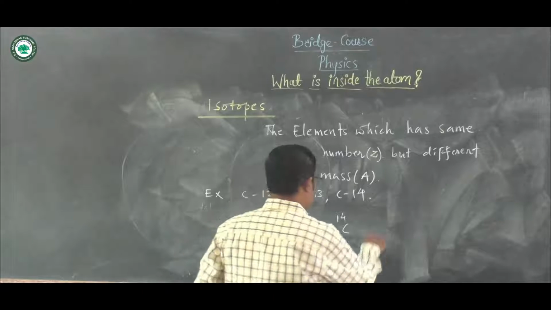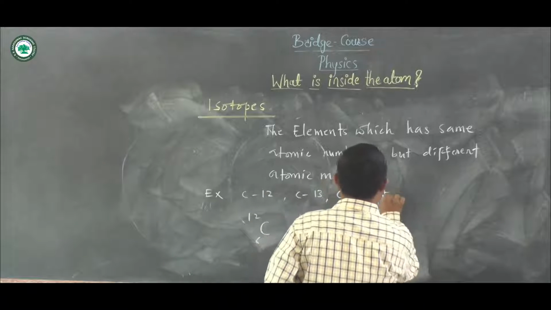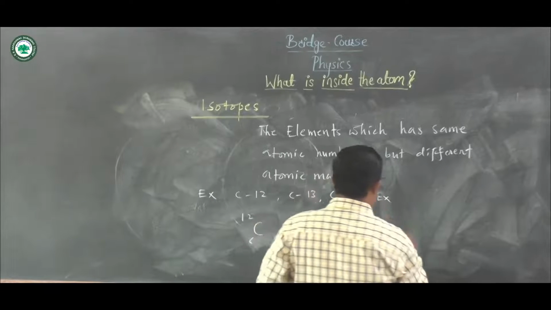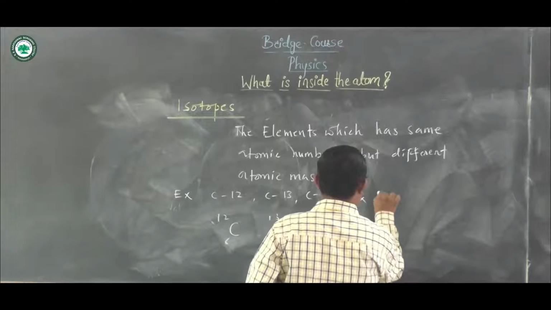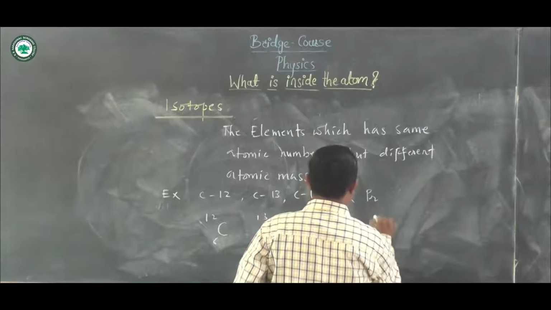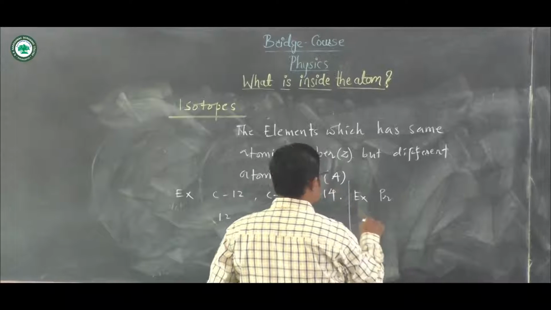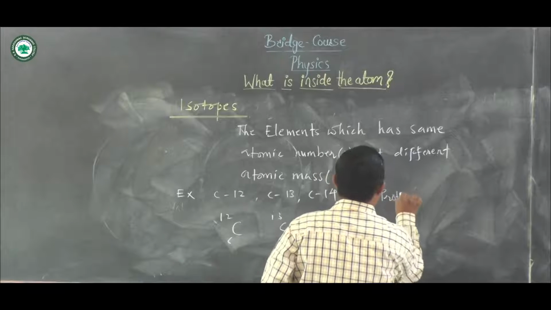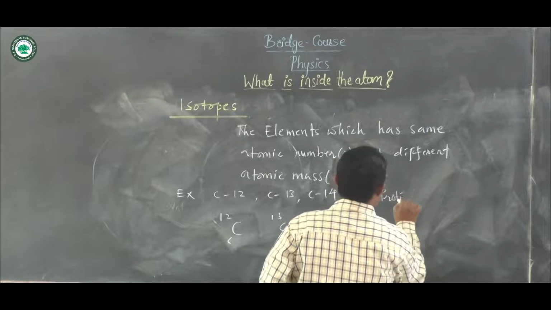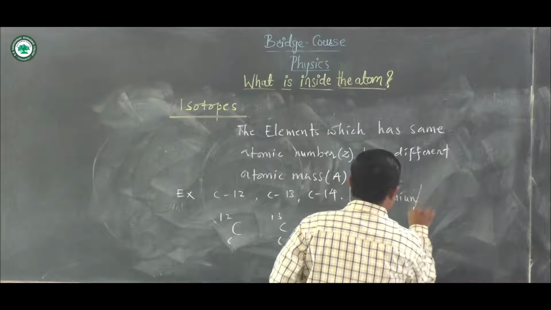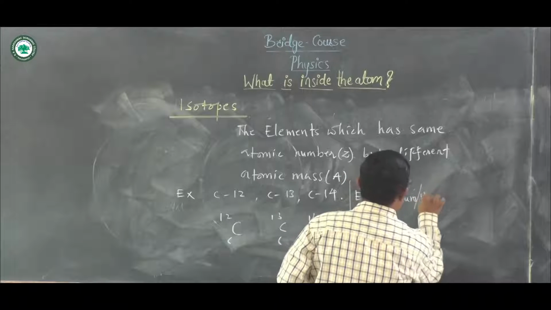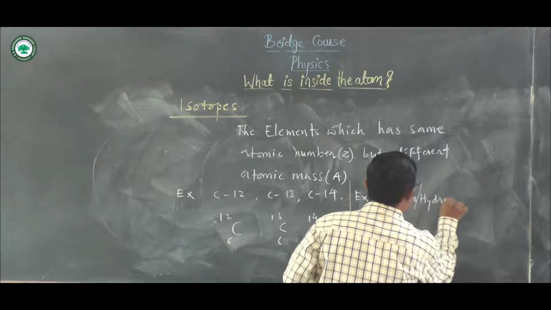Similarly, another example is hydrogen. The hydrogen with atomic mass 1 is called protium, which is also simply written as hydrogen.